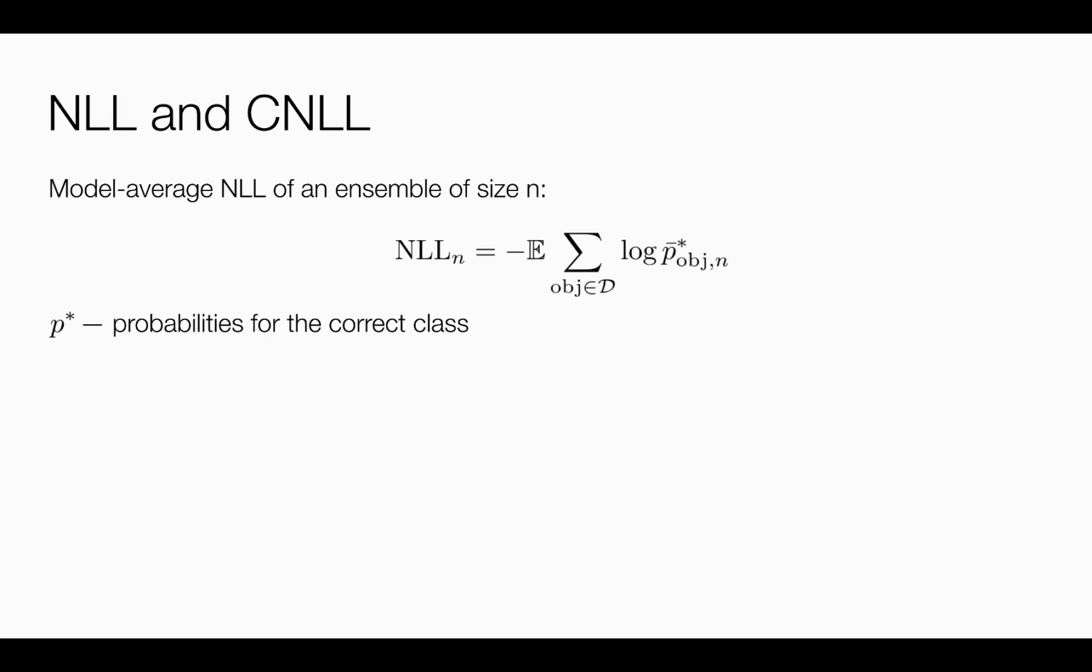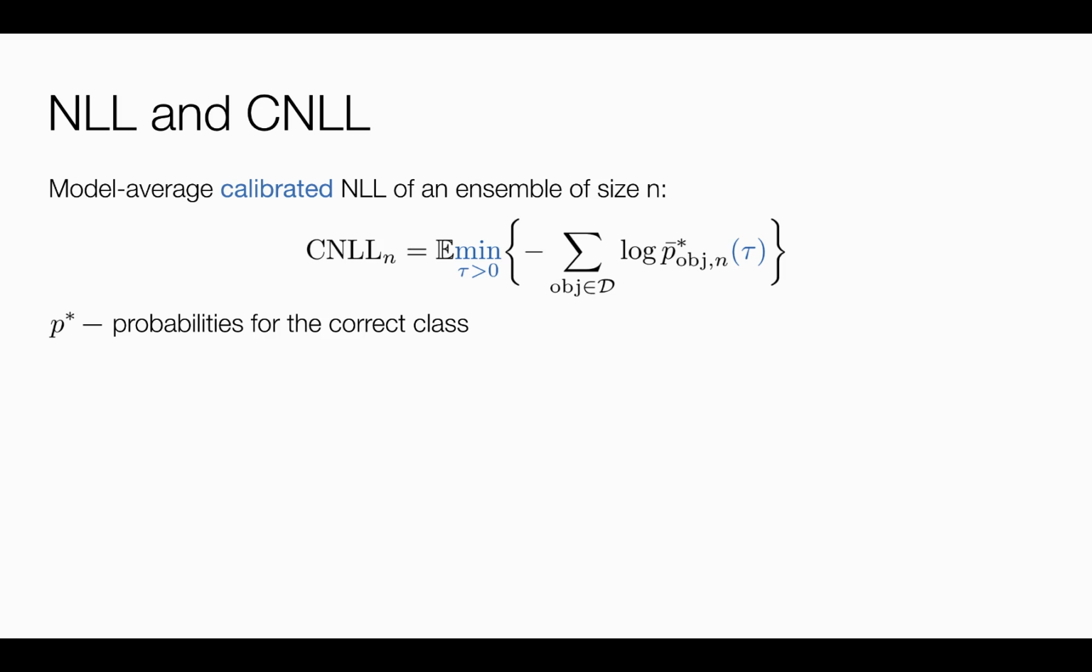Negative log likelihood, or NLL, of a model on a dataset D is the negative sum of the log probabilities for the correct classes predicted by the model. For theoretical correctness and empirical stability, we work with the model average version of the metric. So we take an expectation with respect to all possible models. In our case, with respect to all possible ensembles of size m.